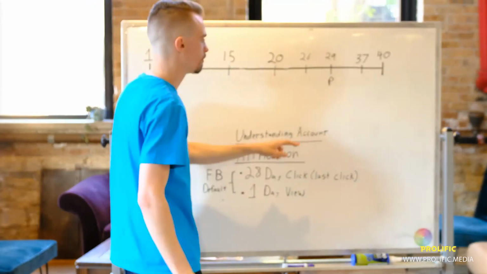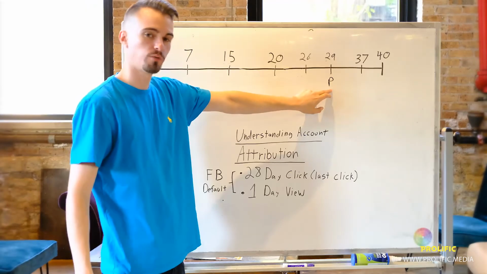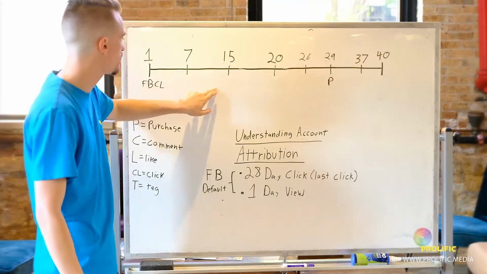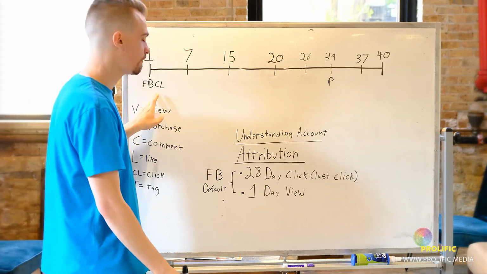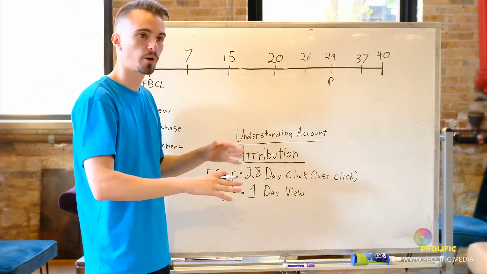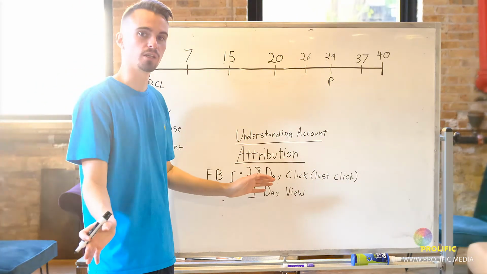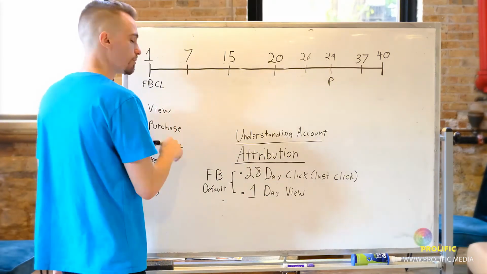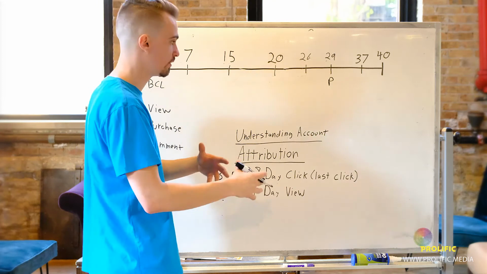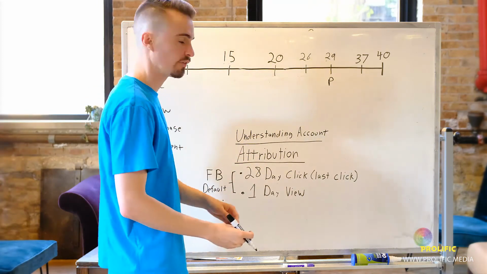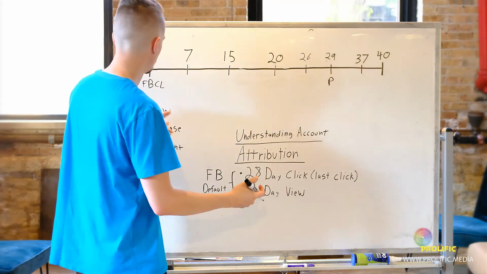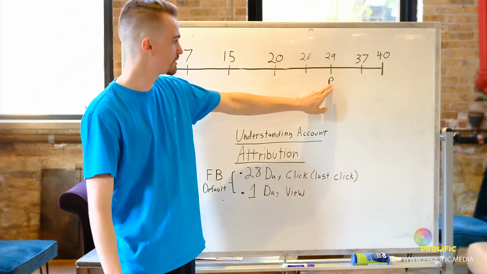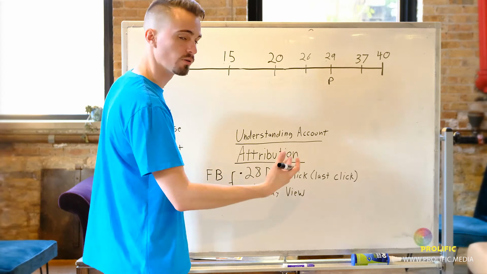You need to click or view. You need to view within 24 hours of that purchase. You need to click within 28 days of that purchase. If you fall outside of that, that purchase doesn't get attributed to anything on Facebook, Google, or Pinterest. So it's really important to understand all of these different metrics and how they apply to your business. This purchase could have been attributed to another factor.